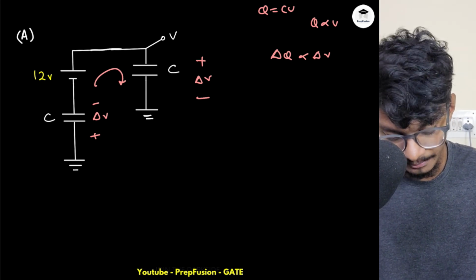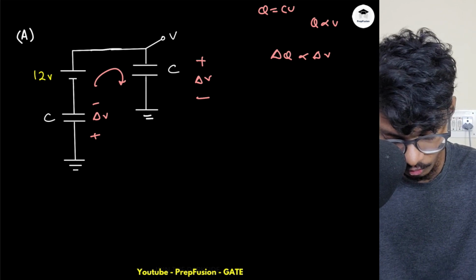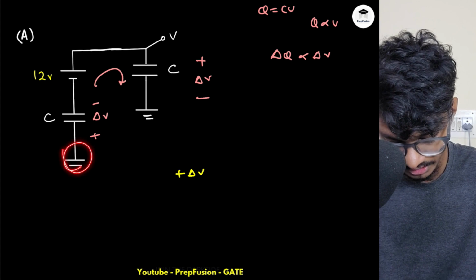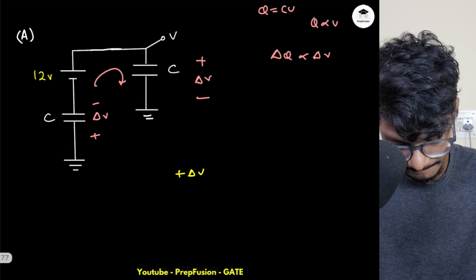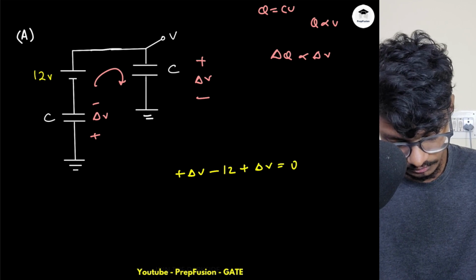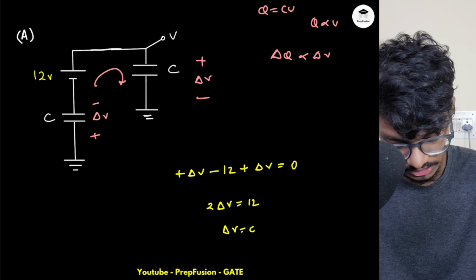Now you simply apply a simple KVL. If you apply KVL in this total loop, I'm starting from here, ground to ground KVL: plus delta V minus 12 plus delta V equals 0. So 2 delta V will be equal to 12. So delta V will be equal to 6. Now what is my V?